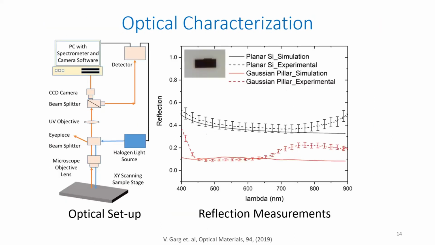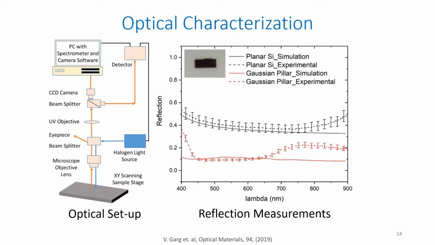Then we again tried to characterize these nanostructures experimentally and compare the experimental results. It was quite in accordance with the simulation that we did. For planar silicon, it was quite a good match. Of course, we saw some variation at very low and very high wavelengths of light. I think that's coming from the instrument, and we are not able to capture the very low or very high wavelengths of light in the setup that we used.